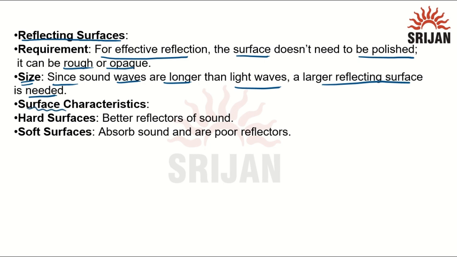What are the characteristics of the surface? It can be hard or it can be soft. Hard surfaces are better reflectors of sound, and soft surfaces absorb the sound and are poor reflectors. So whenever we want better reflection, we use hard surfaces, and whenever we want the reflection of sound to be minimized, we use soft surfaces.